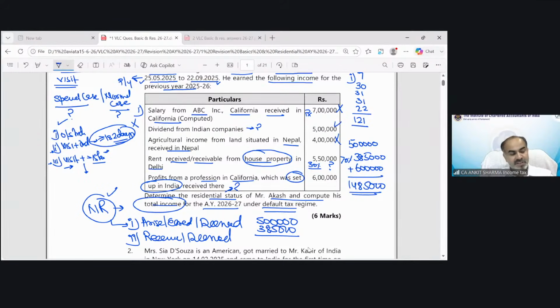The income which is set up from India is taxable for resident and ordinary resident, resident and not ordinary resident, but not in case of non-resident. So only these two incomes are taxable income or total income under the income tax. So the answer would be 8,85,000.